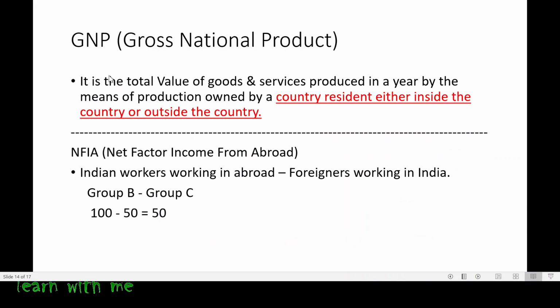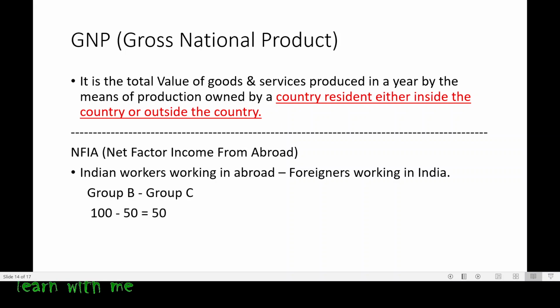So let me first give you the meaning of GNP and then explain the concept. It is the total value of goods and services produced in a year by the means of production owned by a country's residents, either inside the country or outside the country. In simple terms, he should be a resident of India, and he can earn the income either inside the country or outside the country.